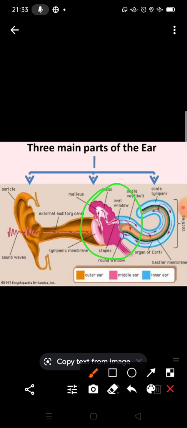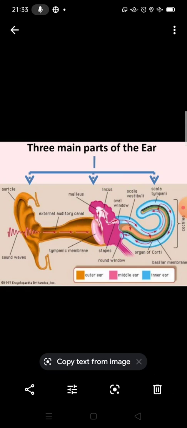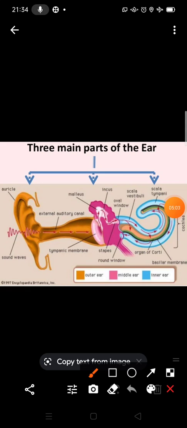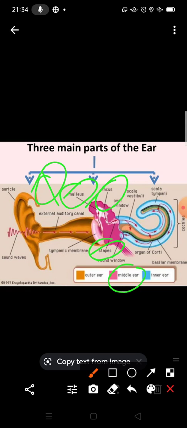Now you can see what these are. First, malleus. You can see this malleus, then incus, and third is the stapes. Three parts are present in the middle ear: malleus, incus and stapes. So the middle ear is an air-filled cavity that consists of three interconnected bones: malleus, incus and stapes.